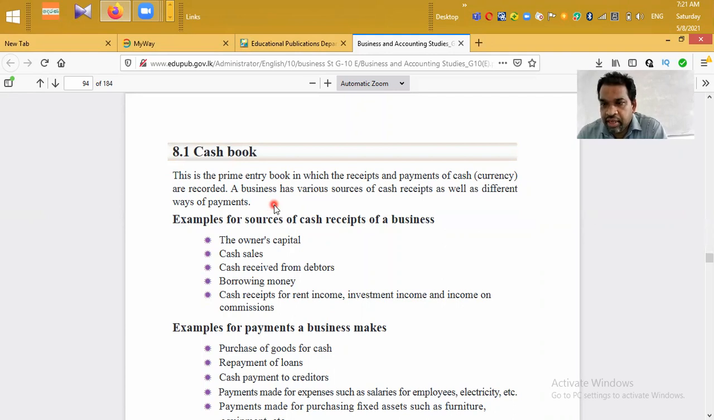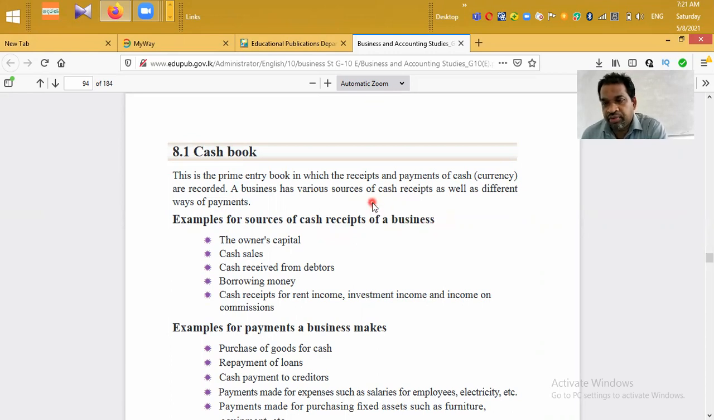That is the main primary book. Then in a business, there can be different sources of cash receipts and cash payments. We can define cash book in the examination in a simple manner: cash book is a primary book which is used to record cash receipts and cash payments occurred during a certain period of time. Right.